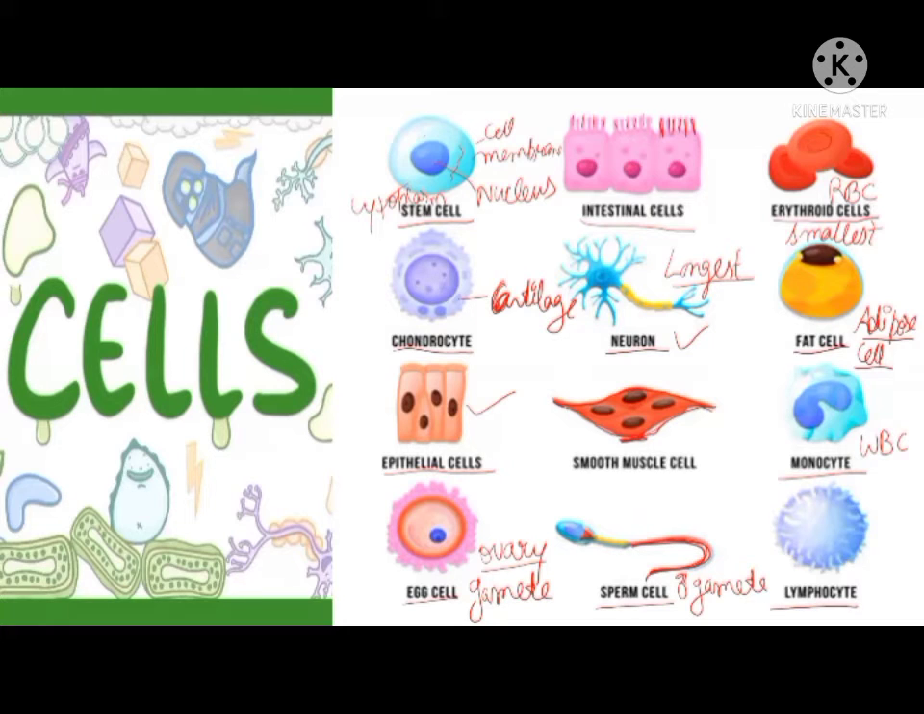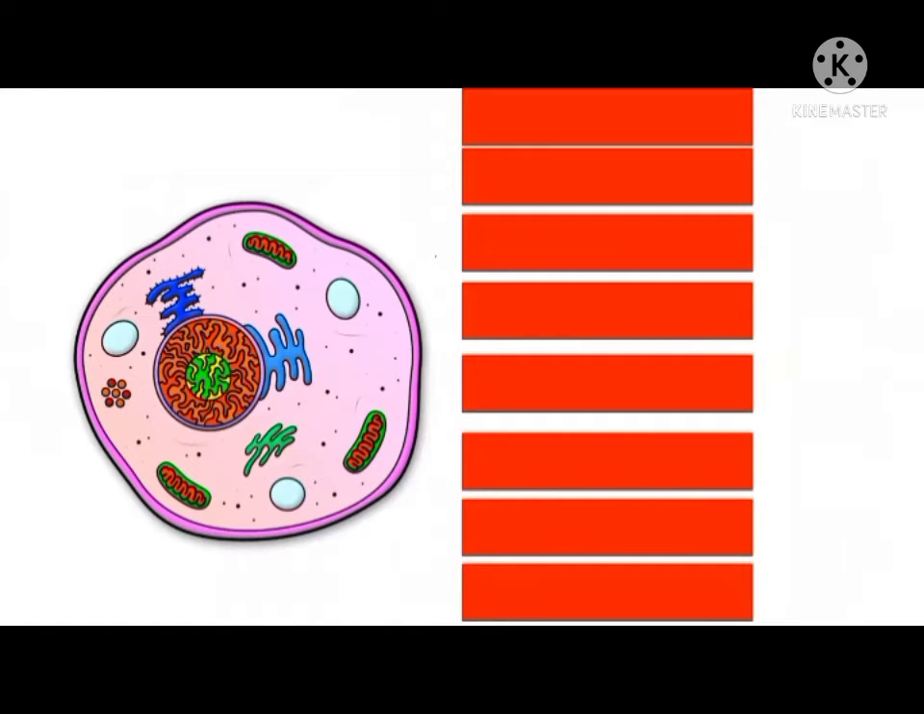Lymphocytes, they are also a type of cells which are present in the lymphatic system. We are having one system in our body, that is the defense system, which is always fighting or destroying the pathogens or any foreign material which enter inside the body. Now let us discuss the various parts. Let us label the various parts of a cell.